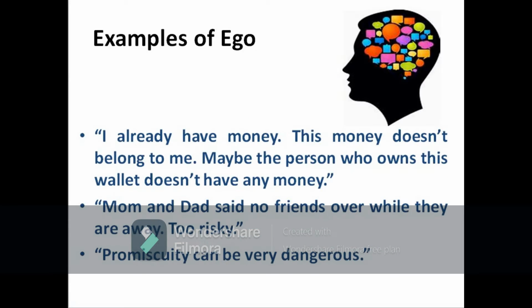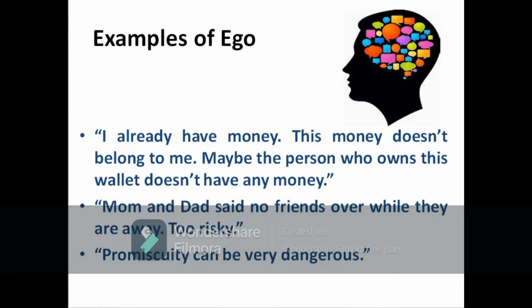Now let's see an example of ego. Here is the same example which we already saw in id. Here the person again gets some money with a wallet, and thinks, "This money doesn't belong to me. Maybe the person who owns this money does not have any money." So this person thinks based on ego, and thinks that the person who lost the wallet does not have any money at all. So because of that, I am not supposed to take the money.